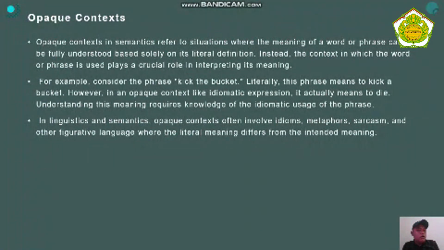For example, consider the phrase kick the bucket. Literally, this phrase means to kick a bucket. However, in an opaque context like an idiomatic expression, it actually means to die. Understanding this meaning requires knowledge of the idiomatic use of the phrase. In linguistics and semantics, opaque contexts often involve idioms, metaphors, slang terms, and other figurative language where the literal meaning differs from the intended meaning.